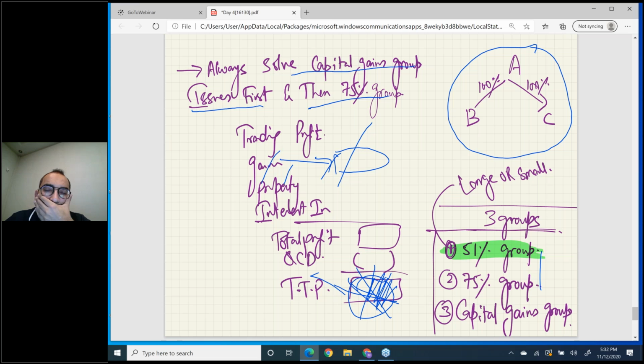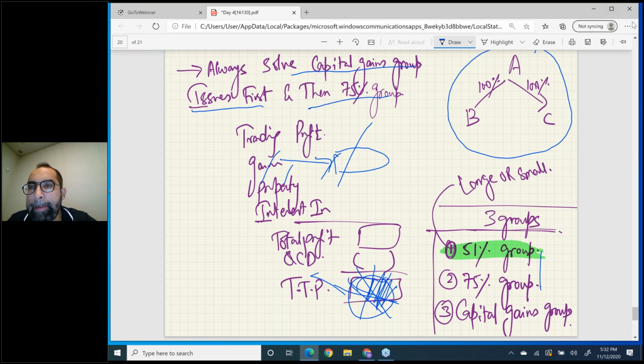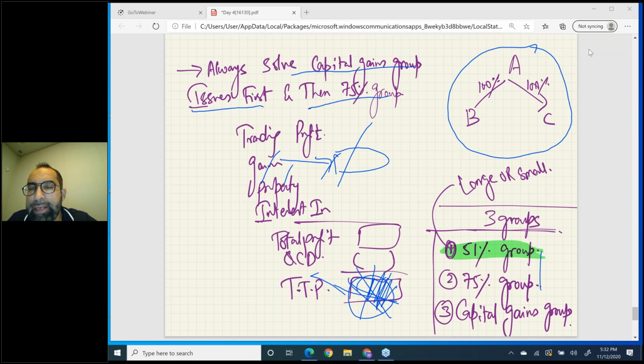Okay, right? I hope you got it. Come on, hit a message on WhatsApp if you got it. If you understood it, kindly hit a message on WhatsApp.